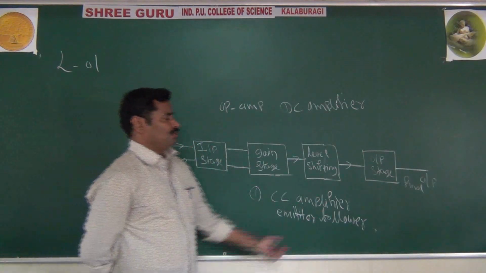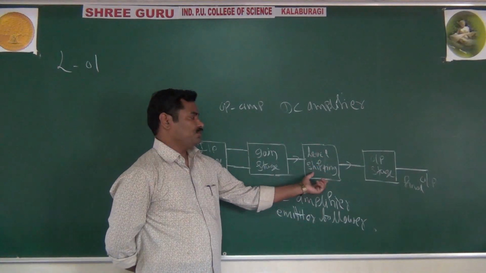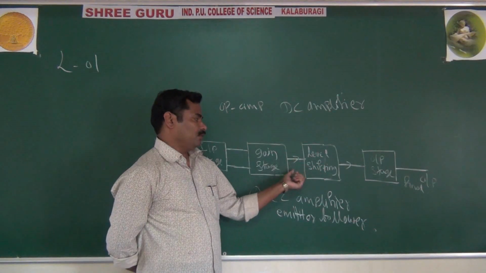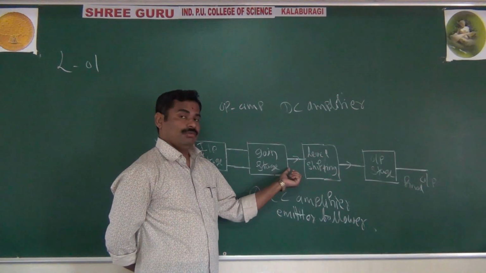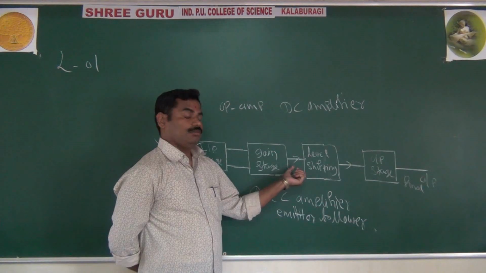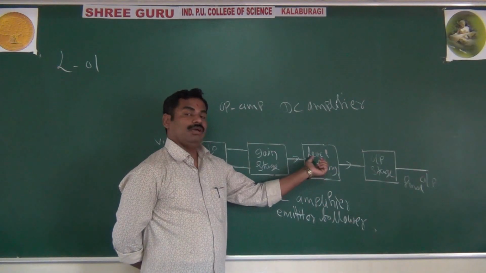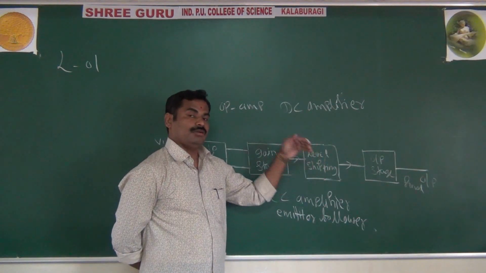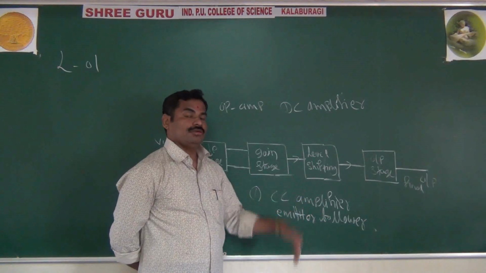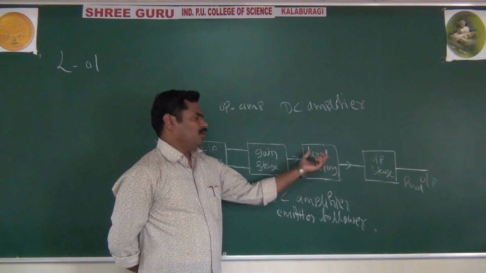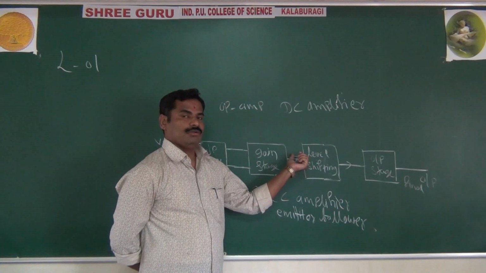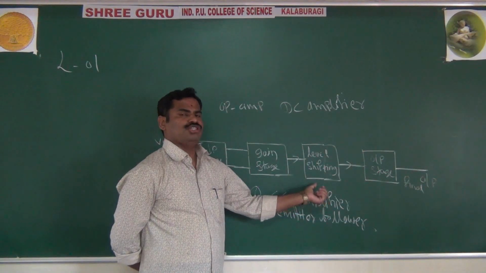The importance of level shifting is that here you have a high DC level. That high DC level can be reduced by using the level shifter. By using the level shifter, you can shift the DC level to the ground level, or zero potential.